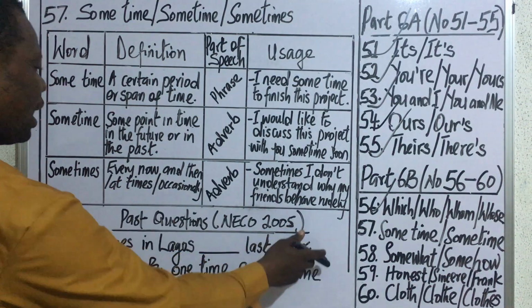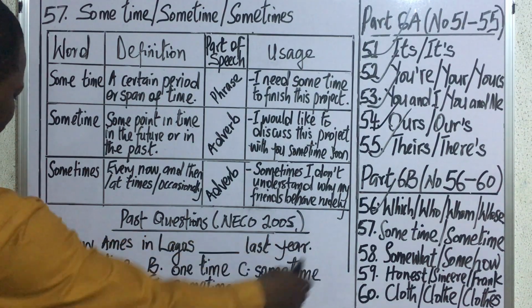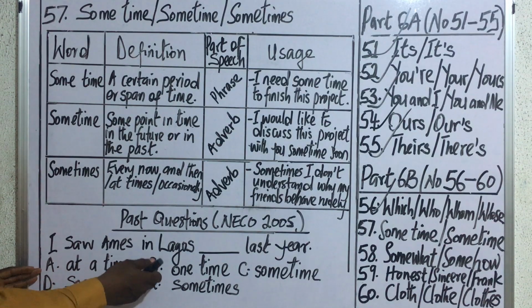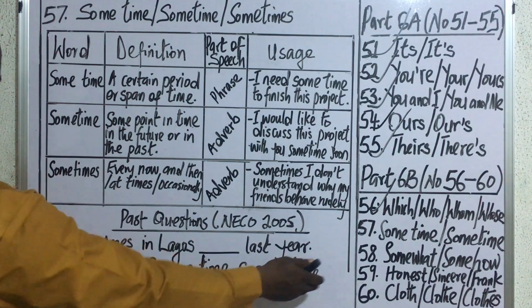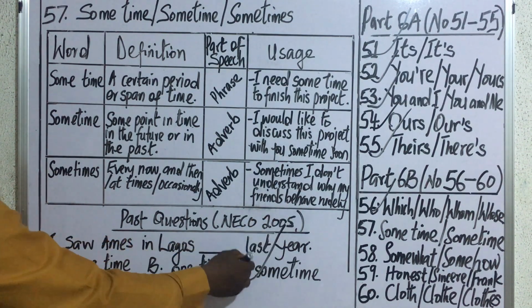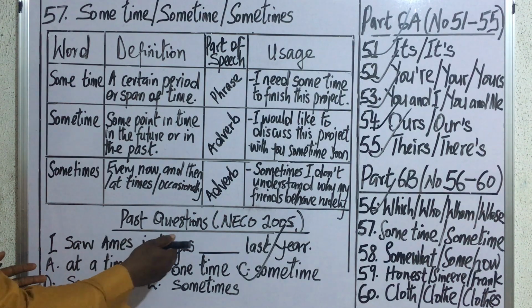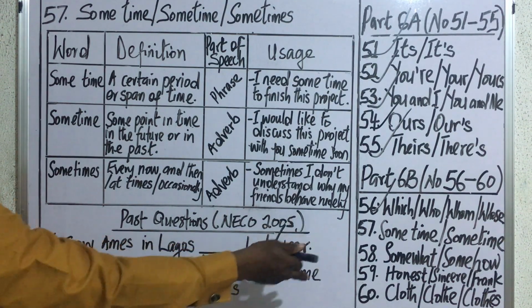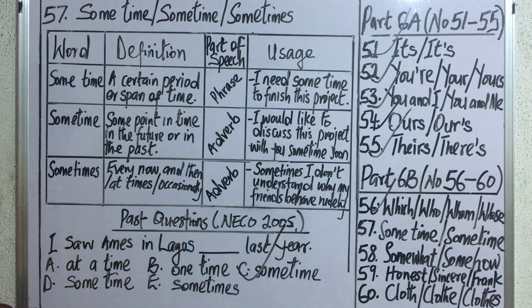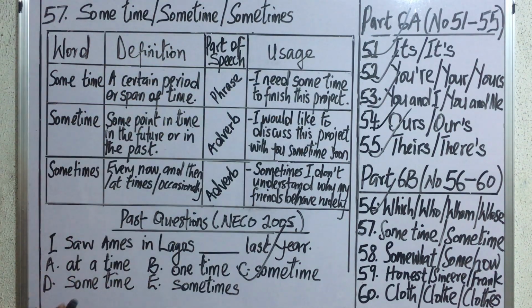NECO 2005. I saw Ames in Lagos last year. A, at times; B, one time; C, sometime; D, some time; E, sometimes. The correct answer to this question is option C, going by our explanation, which means at a particular time last year. So I saw Ames in Lagos at a particular time last year, sometime last year. So the correct answer is C. That is how to use these words in expressions.